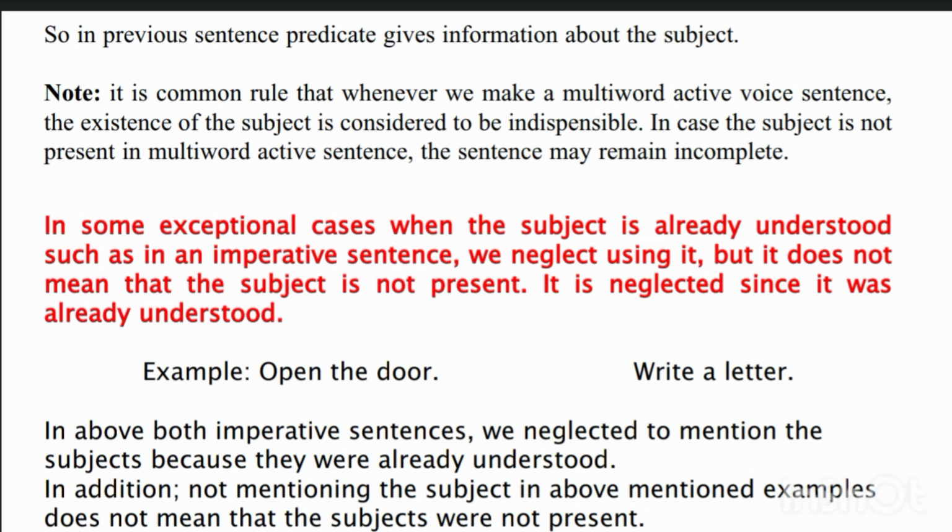But it does not mean that the subject is not present. It is neglected since it was already understood.